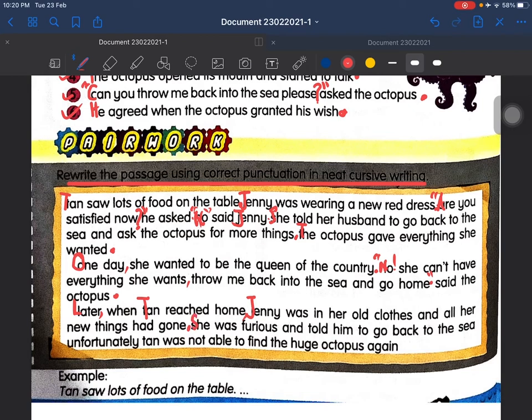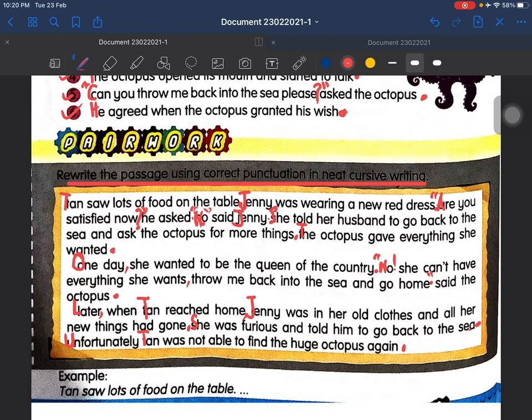Capital letter S, she was furious and told him to go back to the sea, full stop. And then capital letter U, unfortunately, Tan was not able to find the huge octopus again, full stop.